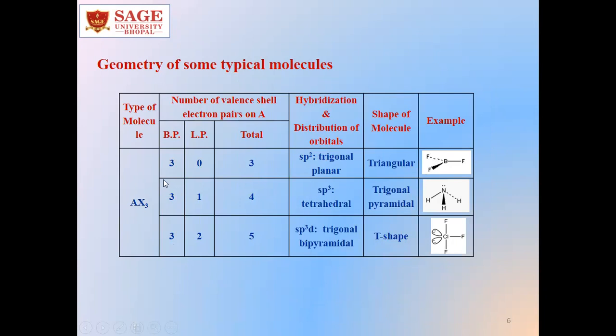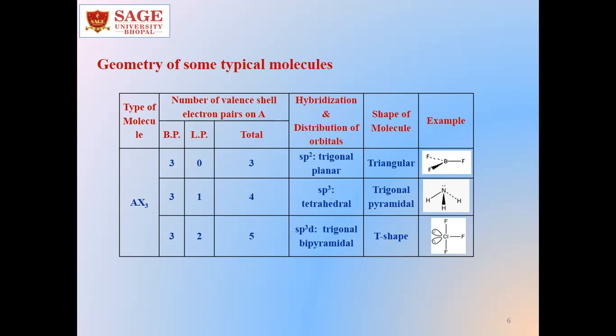If the number of lone pairs is 1, the total becomes 4, where the hybridization will be sp3. The geometry is tetrahedral. The shape we will see will be trigonal pyramidal, with the lone pair, as in the case of ammonia, where the lone pair of nitrogen is at the apical position.